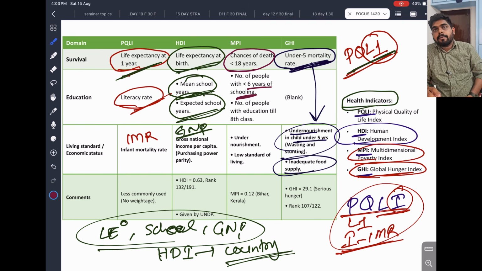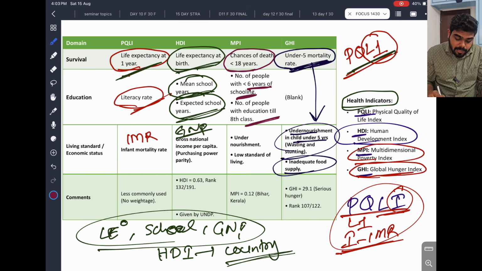So imagine one person studies from first standard to fourth standard, then they stopped. So that is less than 6 years. That is important. Number of people with education till 8th class. So less than 6 years of schooling, till 8th class. Okay, it is important. So here undernourishment, low standard of living, this also matters. So MPI is nothing but a poverty index, which is calculated by death before 18 years, and the schooling less than 6 years or till 8th standard, how much they studied, and undernourishment and low standard of living.